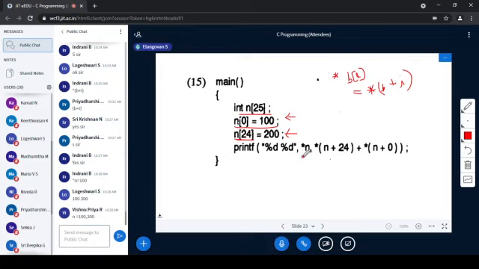Here I am trying to print star n. What is star n? n is nothing but the address of n of 0, the base pointer. When I use the variable name, it is the base pointer. So the value at the base address is 100.